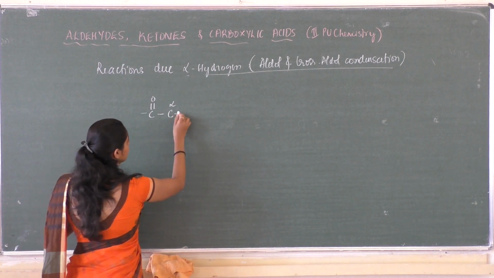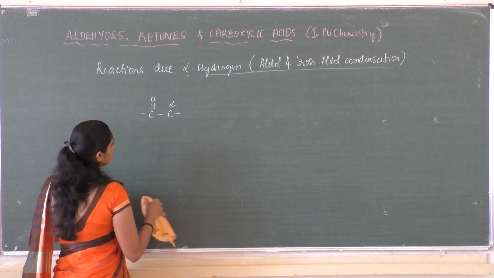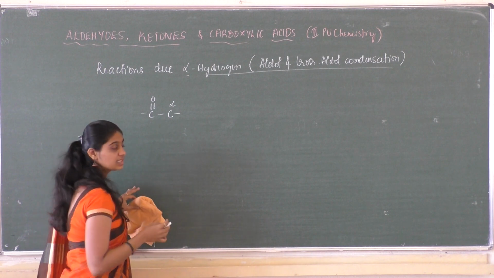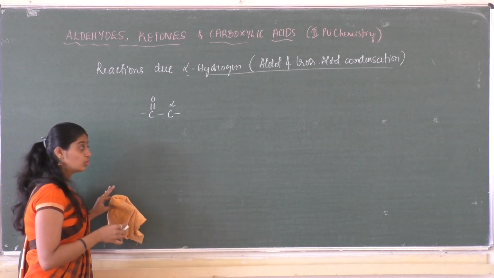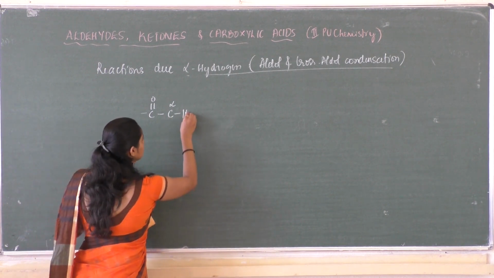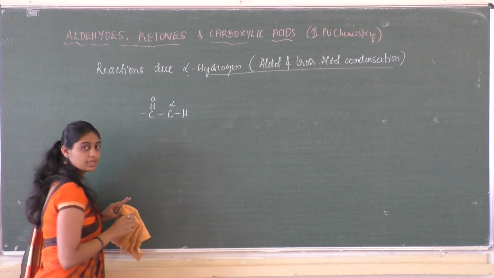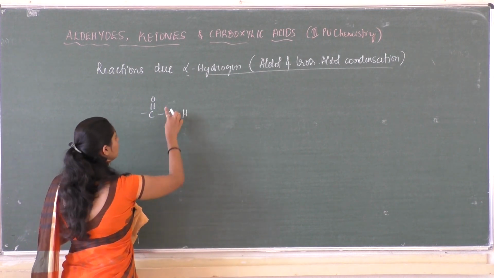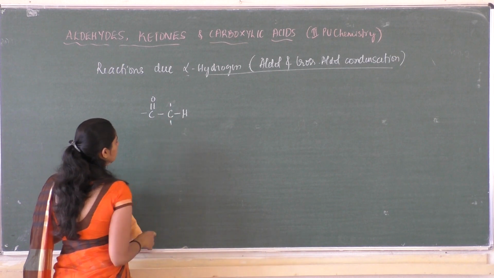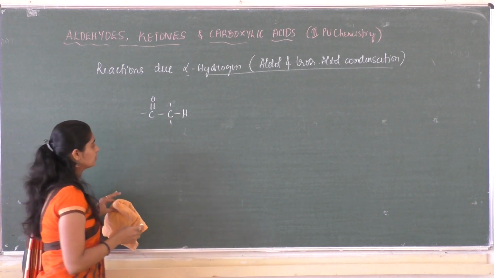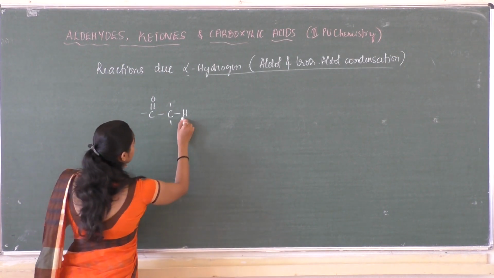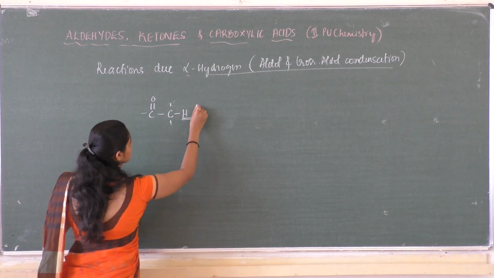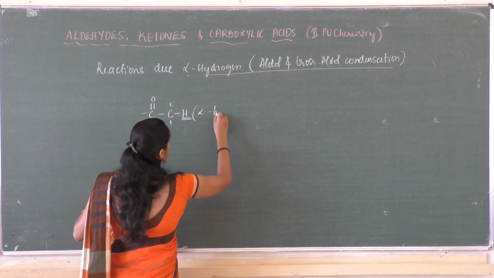And to satisfy the valency of this carbon, it needs three other groups. Out of that, let me write one as hydrogen, the other two may be hydrogen or any other group or atoms. So this hydrogen is called alpha hydrogen.